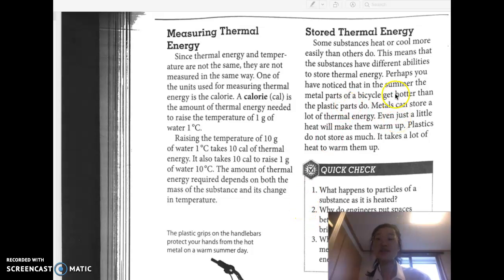Stored thermal energy. Some substances heat or cool more easily than others do. This means that the substances have different abilities to store thermal energy. Perhaps you've noticed in the summer the metal parts of a bicycle get hotter than the plastic parts do. Metals can store a lot of thermal energy. Even just a little heat will make them warm up, like the hot seat belt on a summer day. But plastics do not store as much thermal energy, and it takes a lot of heat to warm them up.